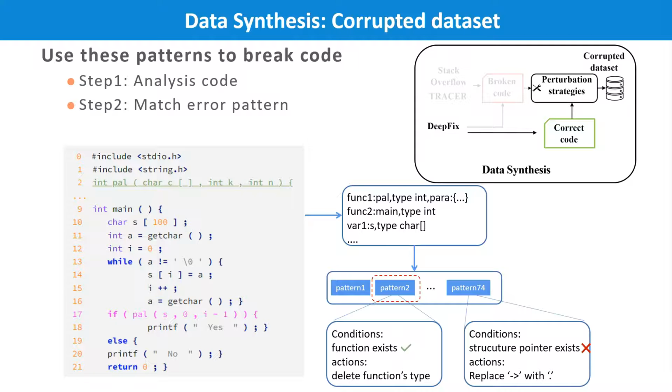We can find that pattern 2 can match, but pattern 74 cannot. And finally, we apply the error patterns for corruption and generate the error codes. That is, we will choose pattern 2 and remove the type of the function. With these real-world patterns, we can generate more diverse datasets and address data challenges.